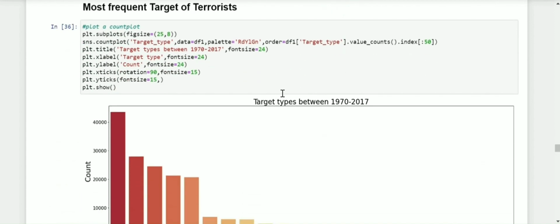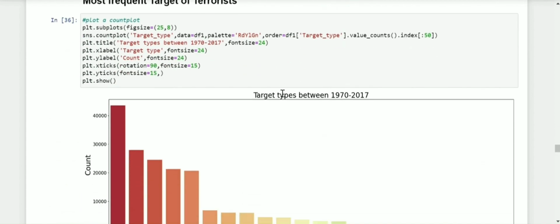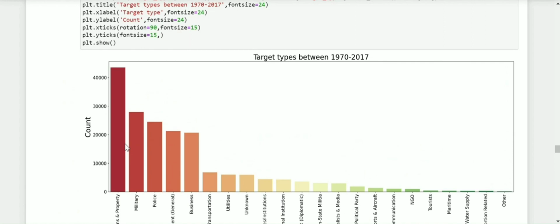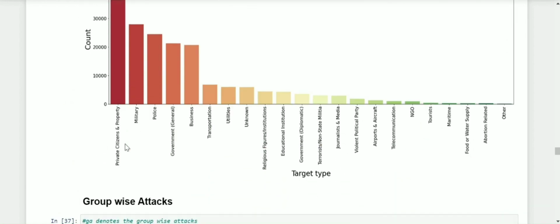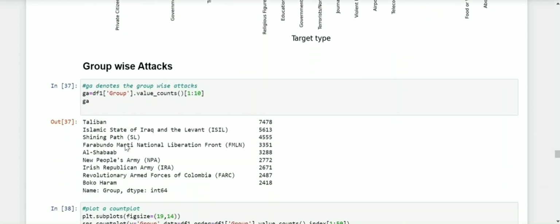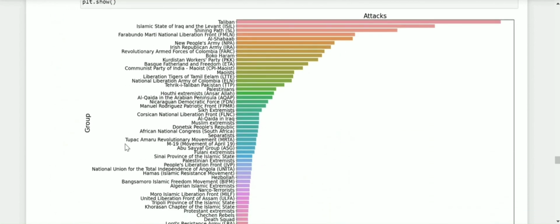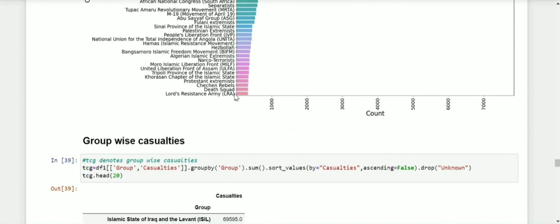So what was the most frequent target of terrorists? Regrettably, it is private citizens and property, which is more than 40,000, followed by military places. And this plot actually indicates the number of attacks done by a specific terrorist group, indicating Taliban group had done the most number of attacks, followed by ISIL and SL.